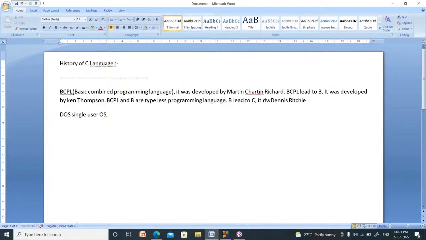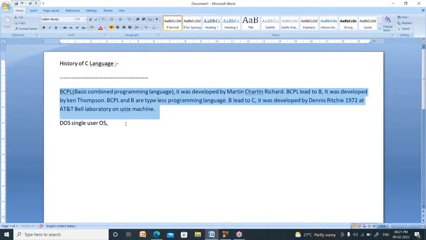It was developed by Dennis Ritchie in 1972 at AT&T Bell Laboratory, on the Unix operating system machine. It is the brief history of the C programming language.